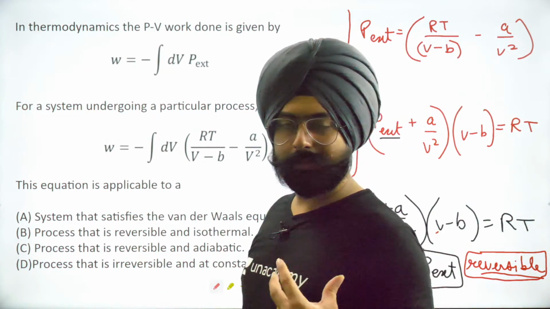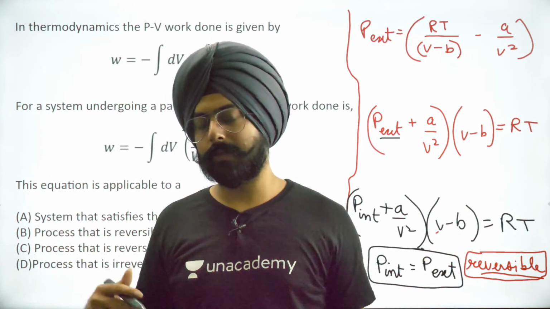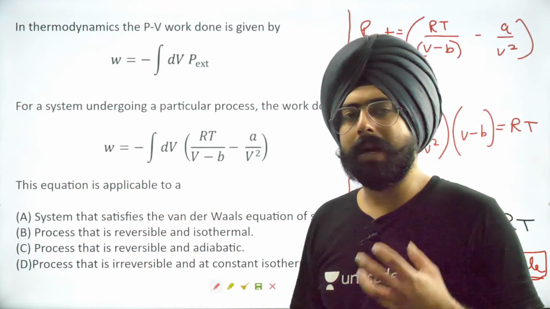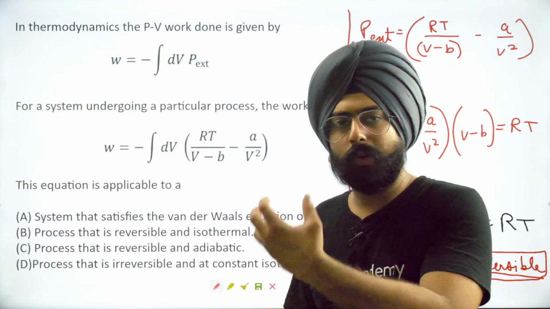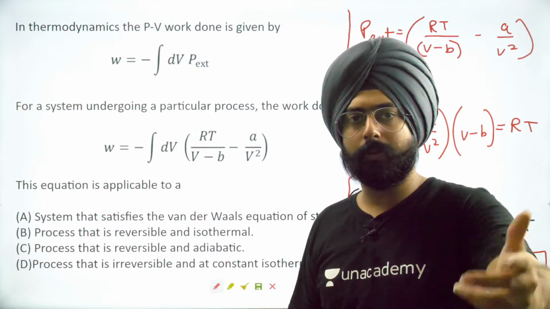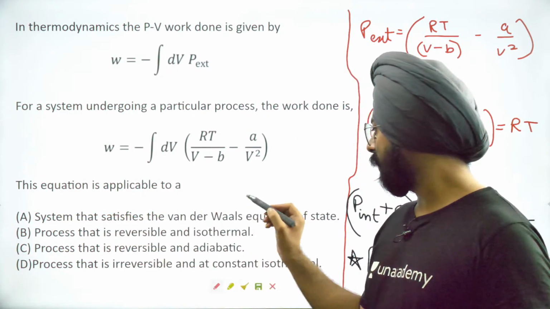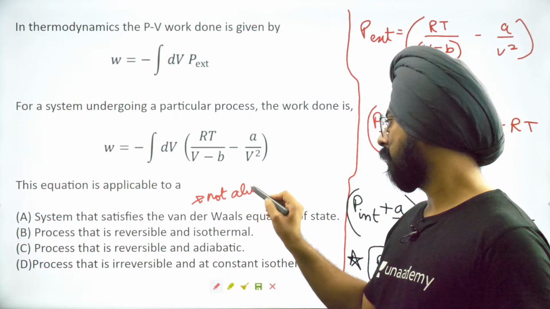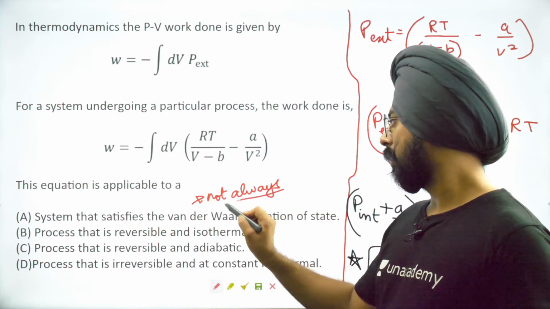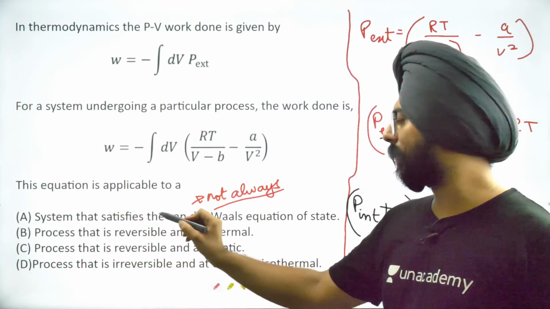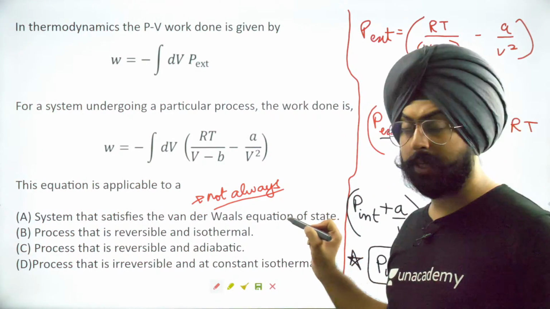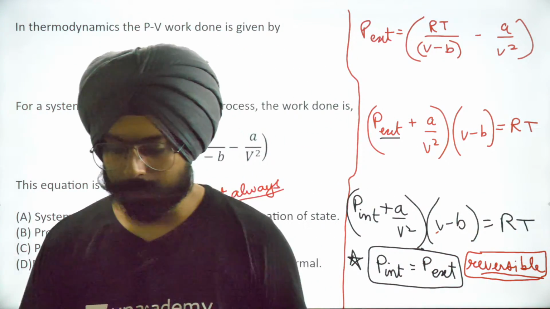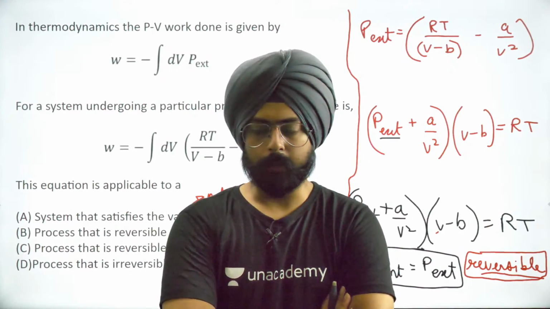So if you have a van der Waals gas which satisfies the van der Waals equation, great, but it does not follow a reversible process, then what? A system that satisfies the van der Waals equation of state? Not always. It is applicable to a system that satisfies the van der Waals equation of state if the process is reversible.